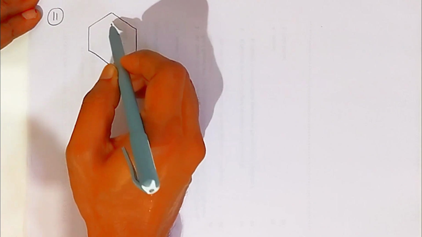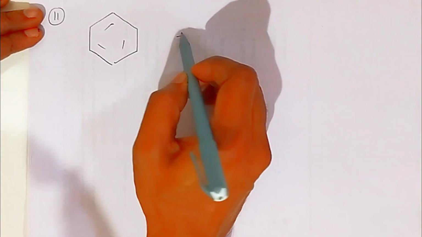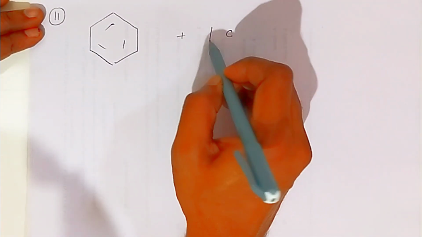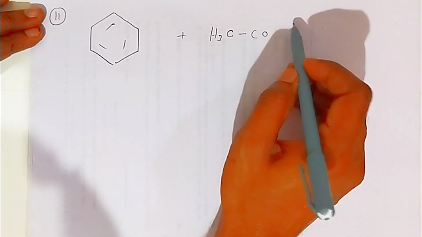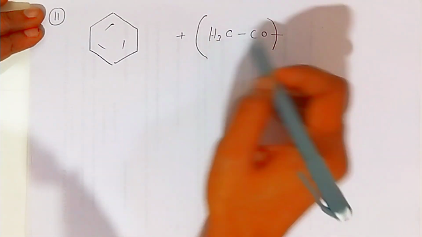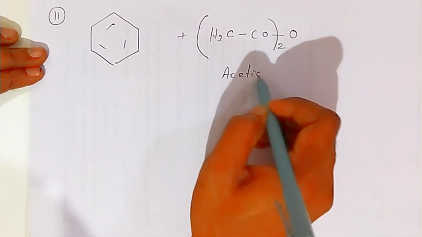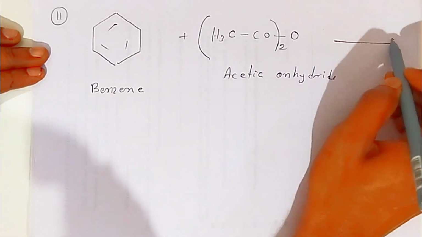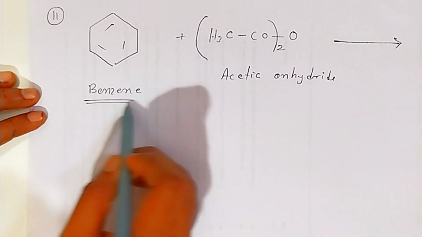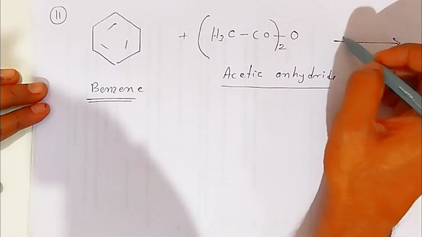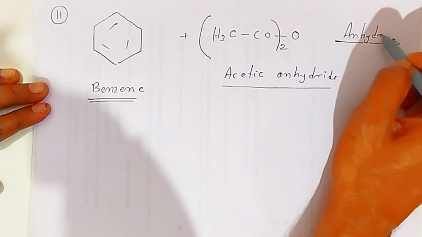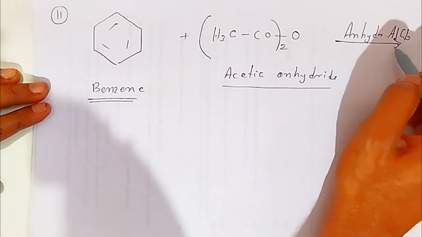One more example, students, you have benzene. If you add acetic anhydride, (CH3CO)2O, oxygen has 2 valencies, so this is acetic anhydride. Action of acetic anhydride. This is the example, students: benzene combines with acetic anhydride in presence of anhydrous aluminum trichloride and just heat it.